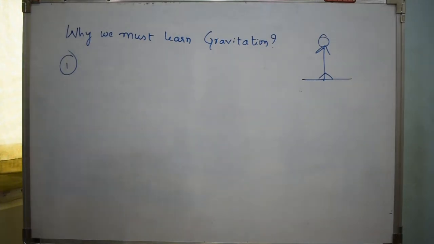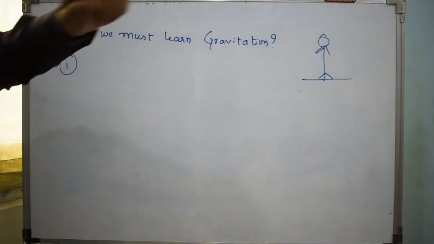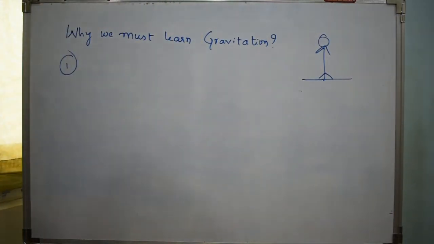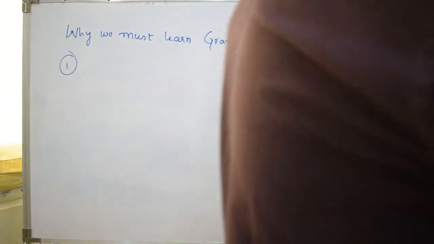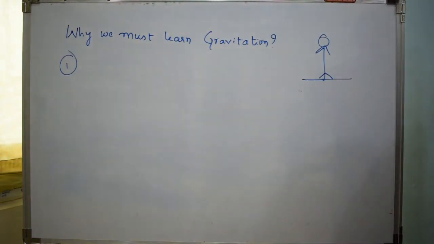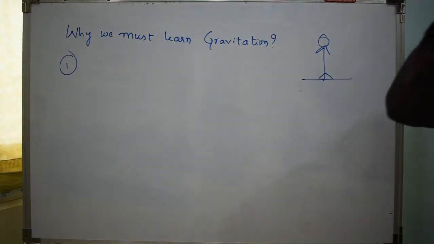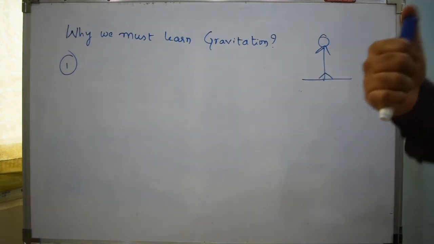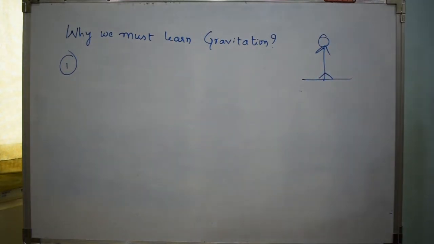And where do we use this gravitation in technology? For example, when you want to launch a rocket, the most important thing you want to study is the gravitation. If you have no idea of gravitation, there is no way you can design a rocket. There is no way you can find your requirements for a rocket and so on. And why do we design rockets? In order to launch satellites.